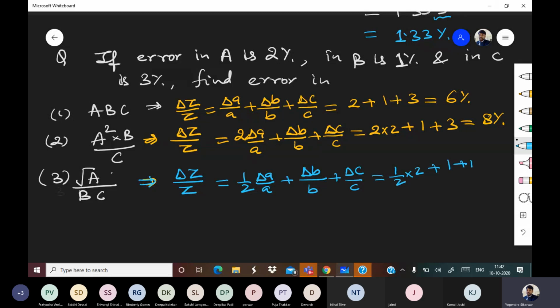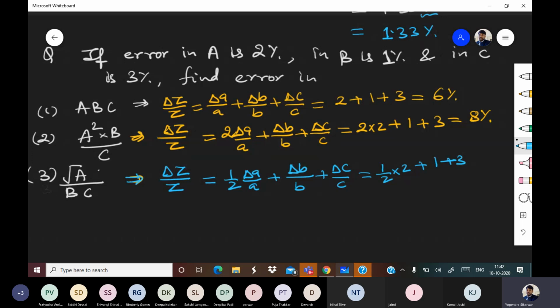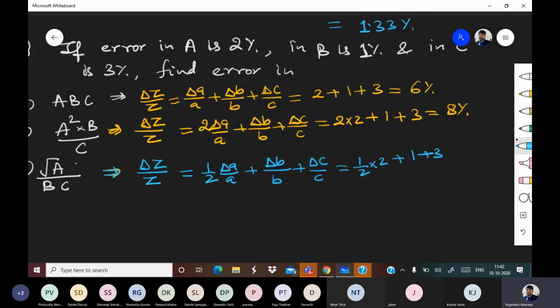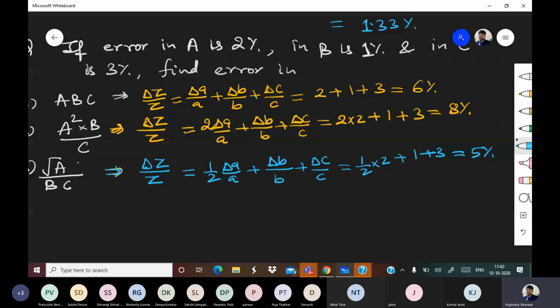No, 3. C is 3%. So that comes out to be 1 plus 1 plus 3, which is equal to 5%. Answer. So these are the answers. Siddhi has solved correctly. If you have any doubts, please feel free to ask, everyone.